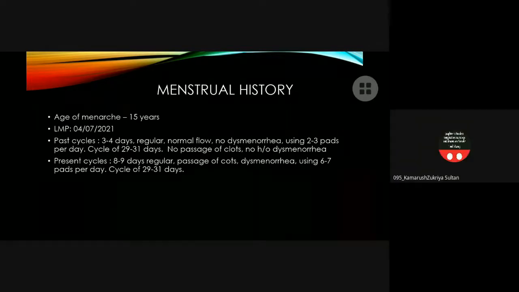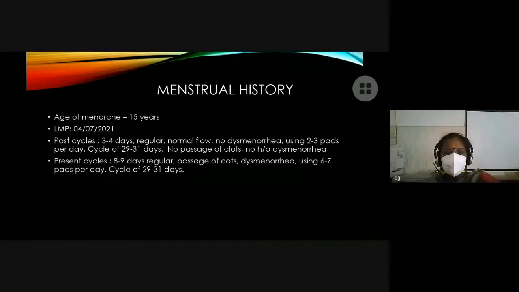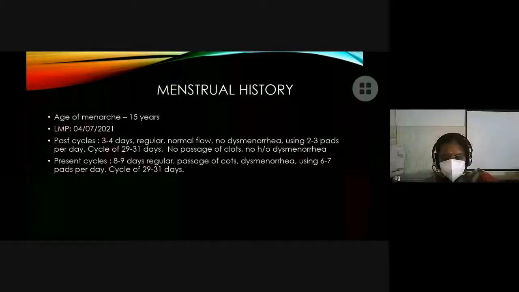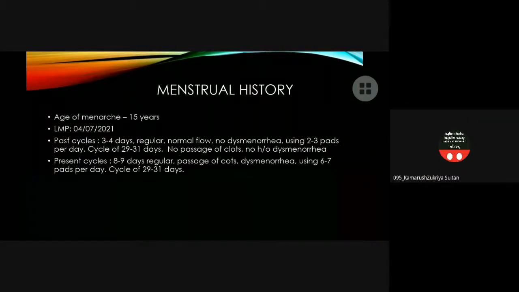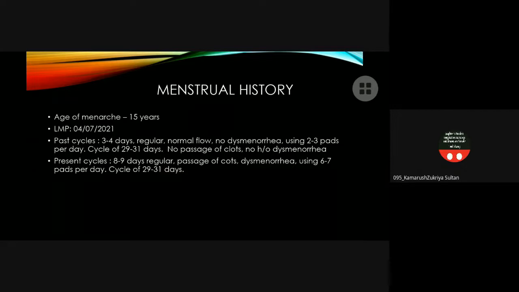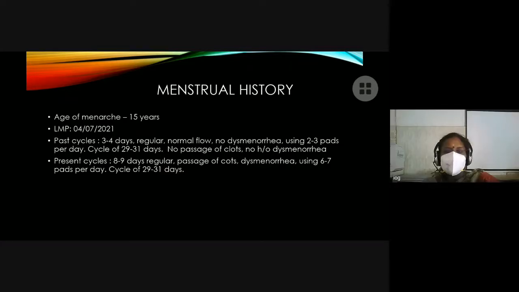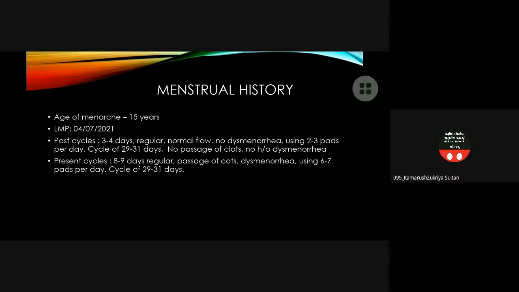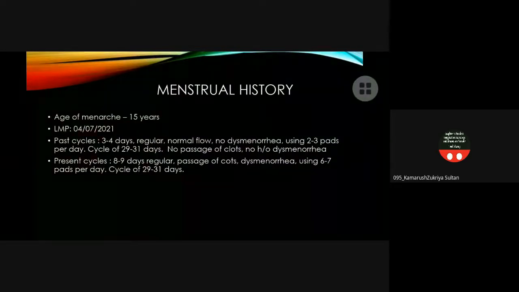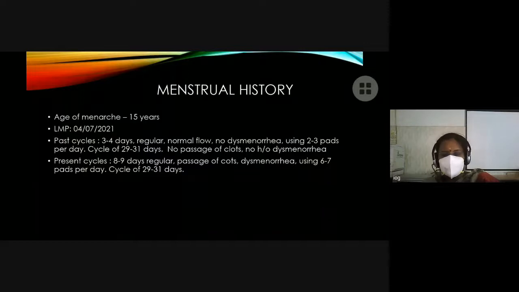PALM-COEIN is P for polyp, A for adenomyosis, L for leiomyoma or fibroid, M for malignancy and hyperplasia. All these are structural causes. And COEIN is non-structural: C is coagulopathy, O is ovulatory dysfunction, E is endometrial causes, I is iatrogenic, and N is not yet classified. So this is how we do the classification now.